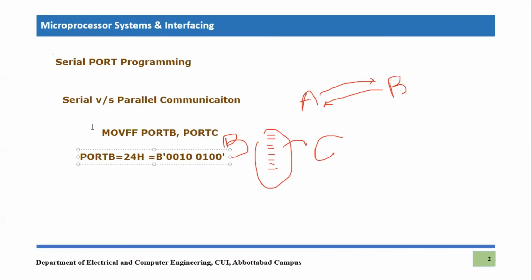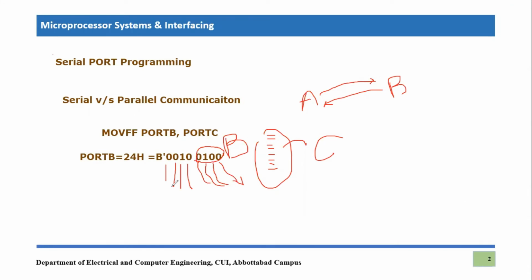So what is going to happen when one transfers information bit by bit? First of all, this 0 will transfer from the LSB side, then 0 will transfer, then the next 1 will transfer, then the next 0 will transfer. In this way, a nibble will be transmitted, which is 4, and then 0 1 0 and 0. So bit by bit information will be transferred, and that is known as serial communication, in which one bit is transferred at a time, right? This is the main difference between serial and parallel communication.